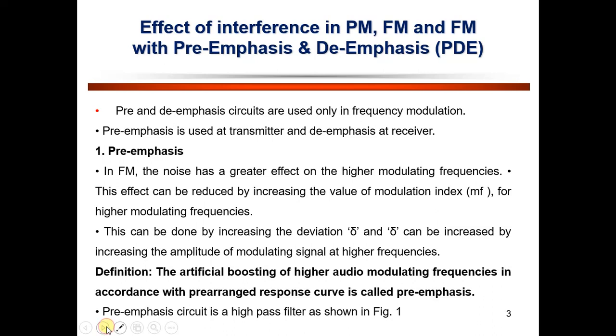So we define the artificial boosting of higher audio modulating frequencies in accordance with a pre-arranged response curve as pre-emphasis. Let us see the circuit of pre-emphasis. The pre-emphasis circuit is basically a high-pass filter, which is shown in the figure.